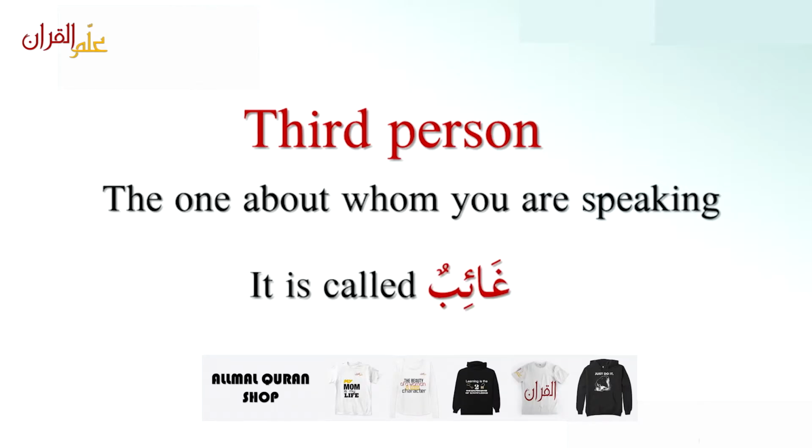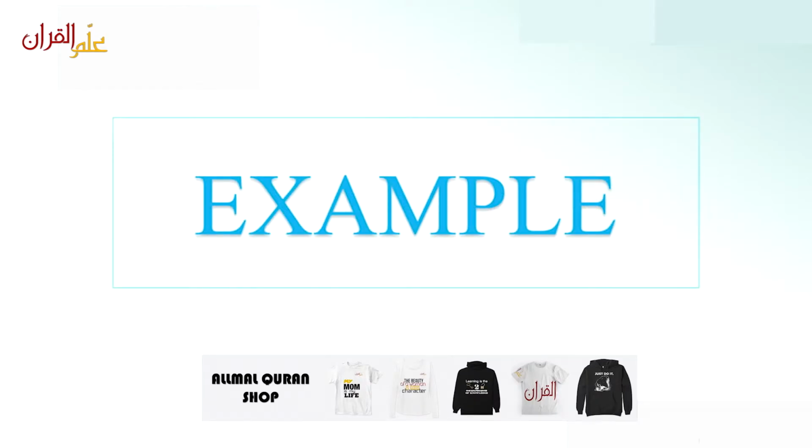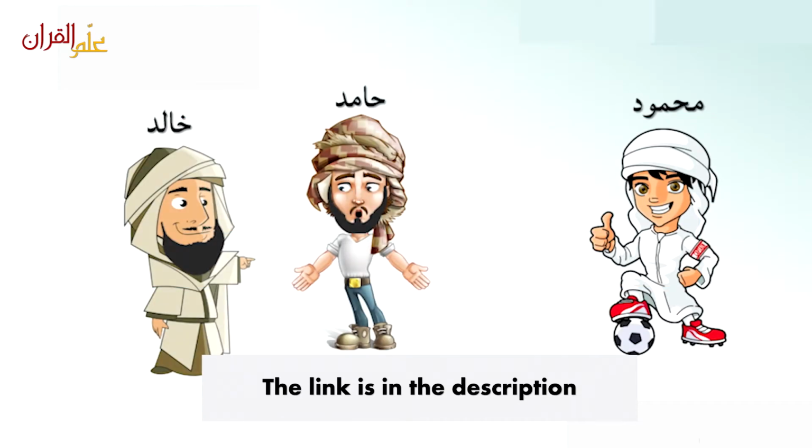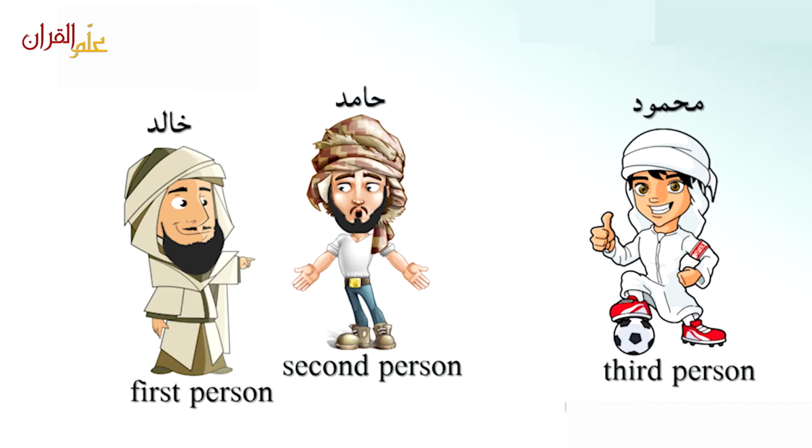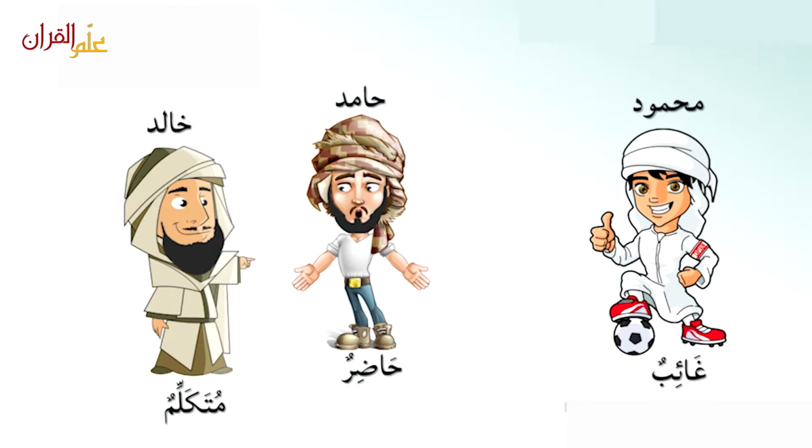It is called ghaib. For example, we have three persons, Khalid, Hamid, and Mahmoud. Khalid is talking to Hamid about Mahmoud. So Khalid is first person, Hamid is second person, Mahmoud is third person. So first person is mutakallim, second person is hadir, third person is ghaib.